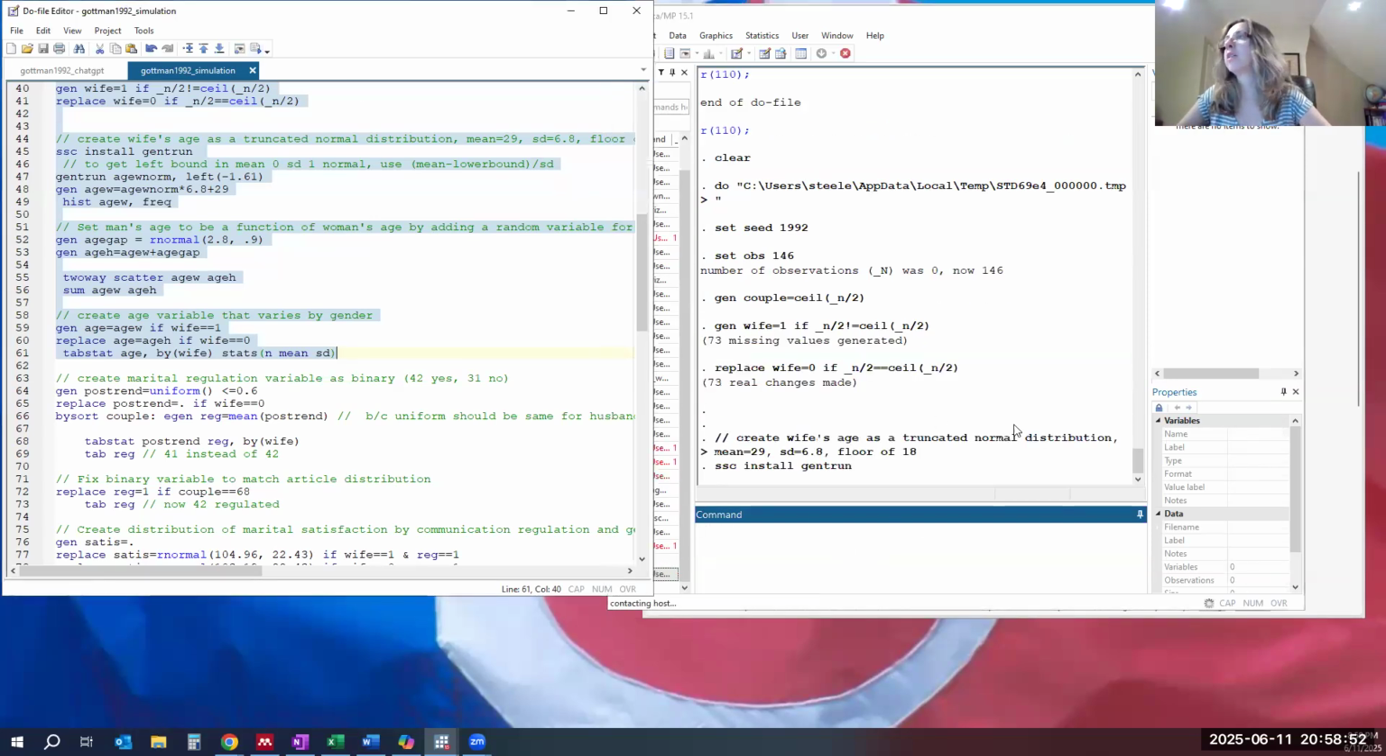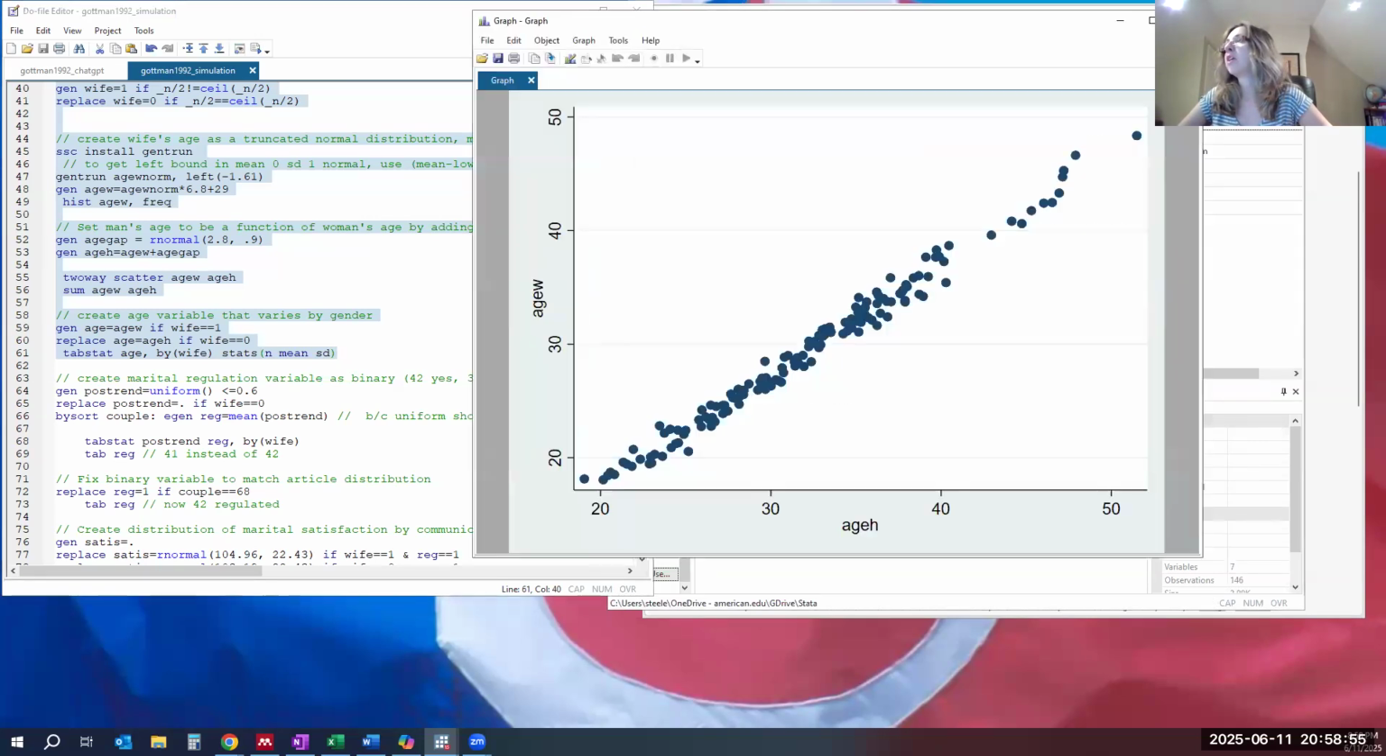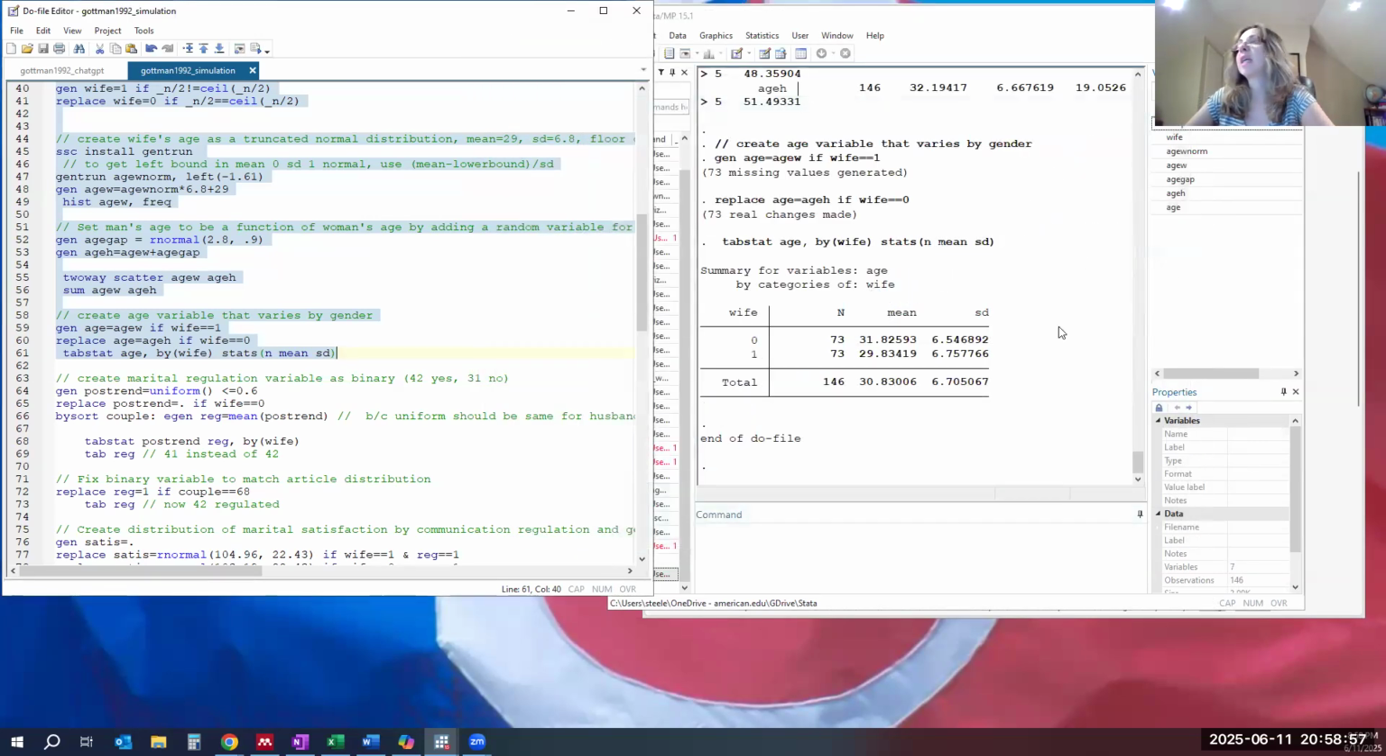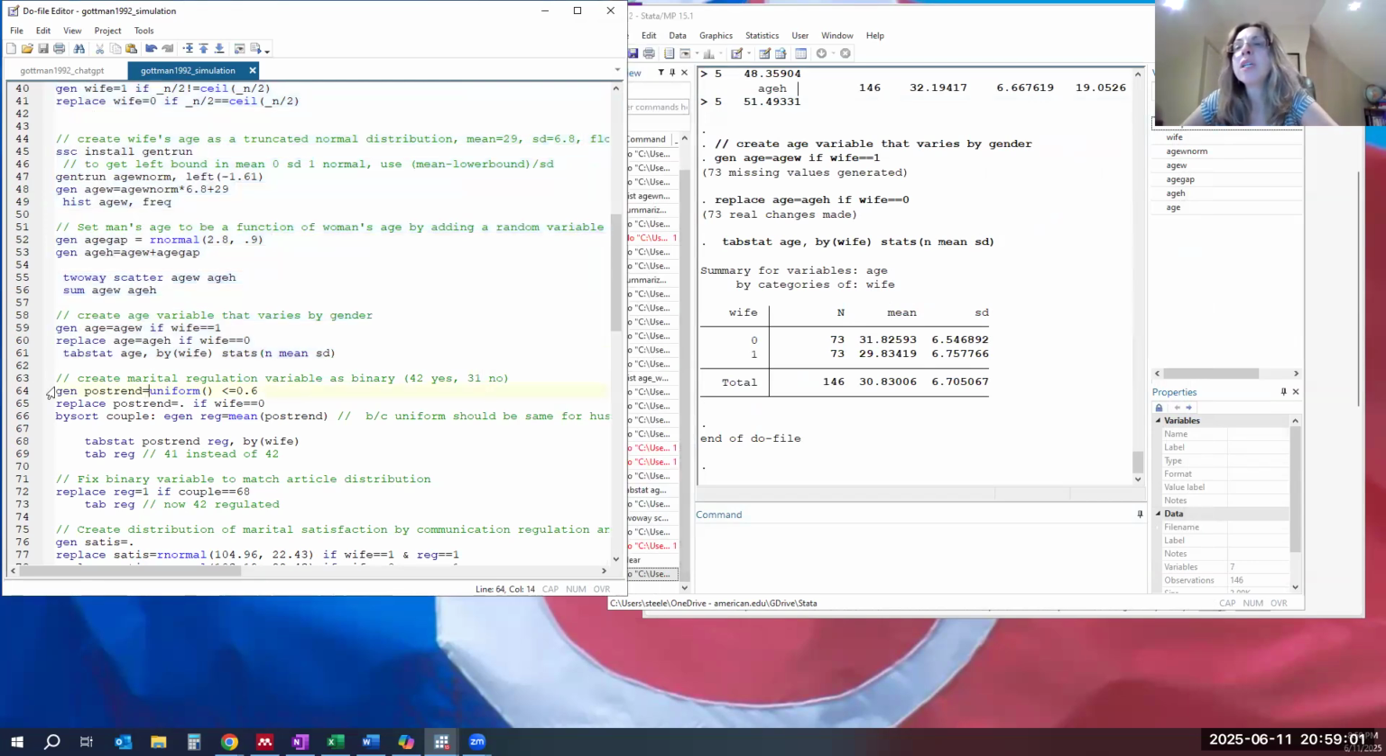And now let's run that again. Okay. So now I've got my own data set, just like I showed you, with my own code from the last video. Now we're going to create a positive trend variable that is basically the regulated versus unregulated variable. And we're going to create a uniform distribution, which in Stata